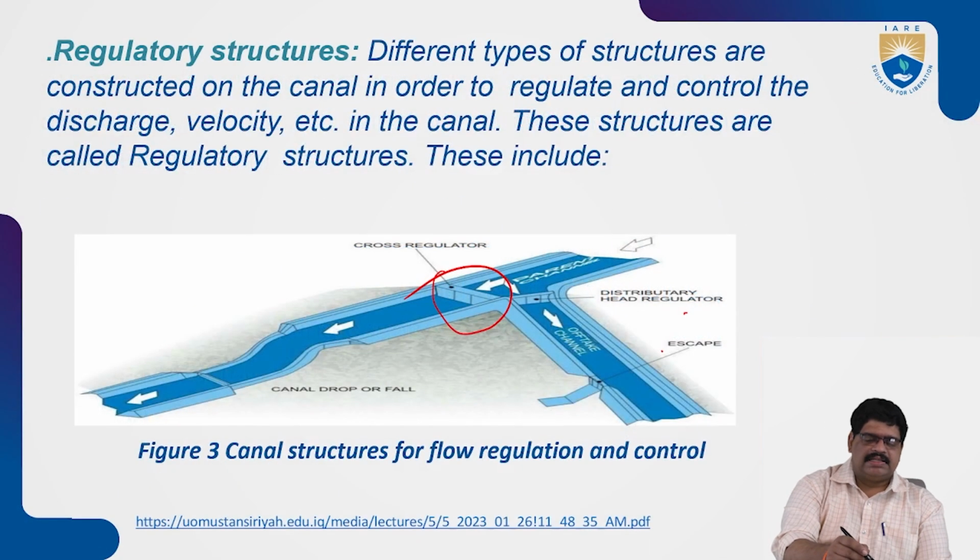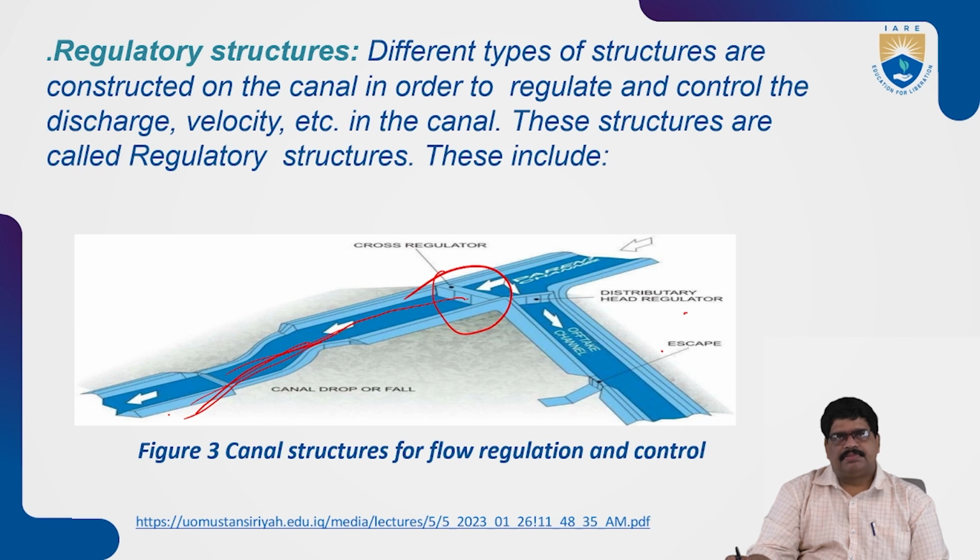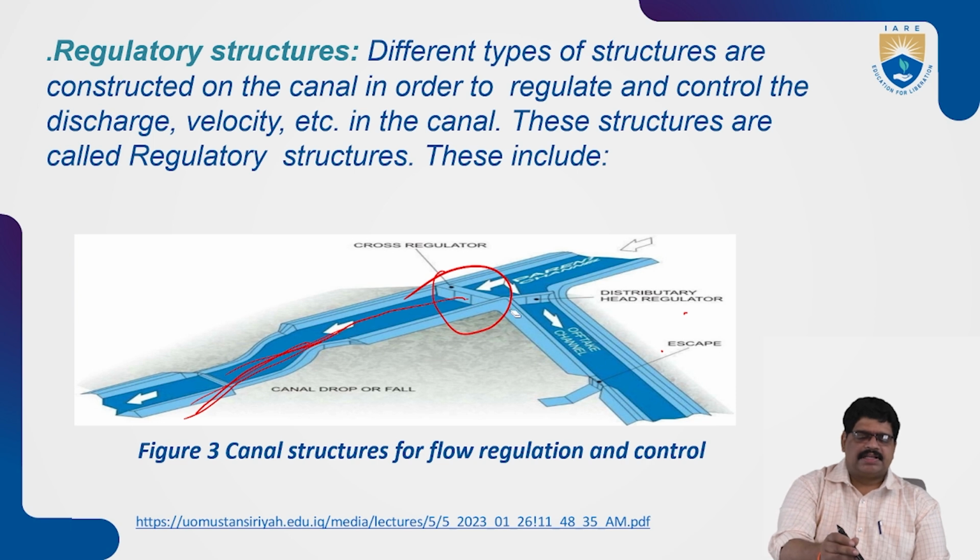You can understand easily in the diagram. Water can be admitted and fed from the downstream side by controlling with the cross regulators. These types we call regulatory structures.